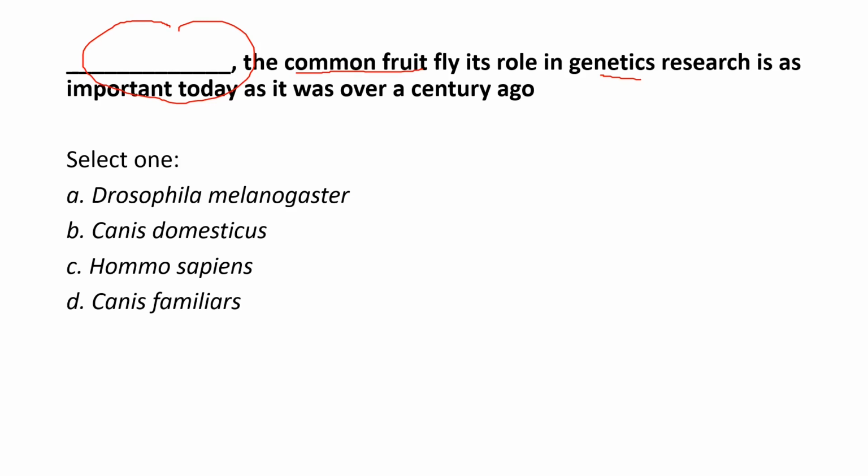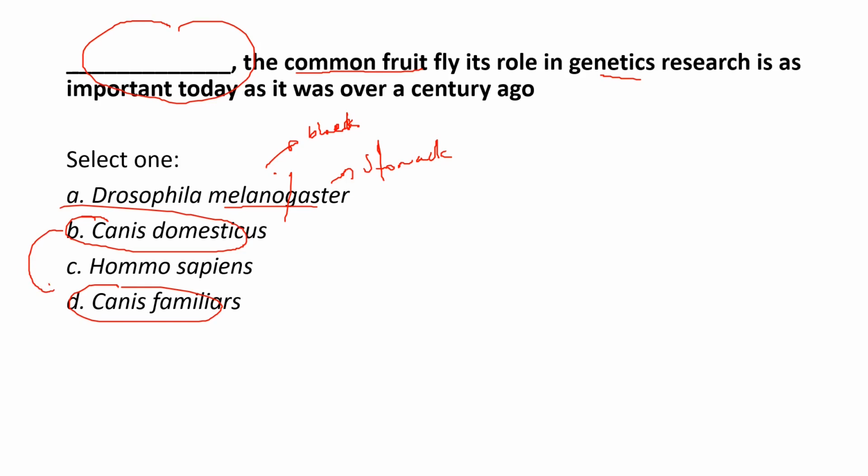So the answer will be Drosophila melanogaster, and I will show you that melanogaster means melano means black, and gaster means stomach. So these flies have the abdomen with a dark coloration. And on the other hand, these Canis domesticus and Canis familiaris are different scientific names for dogs, some that are not used anymore, some that are still used.